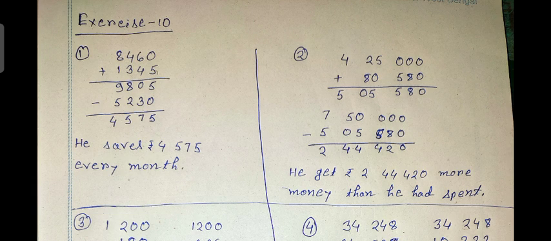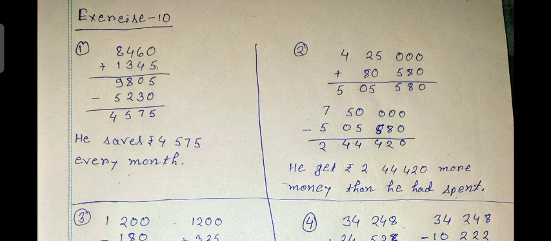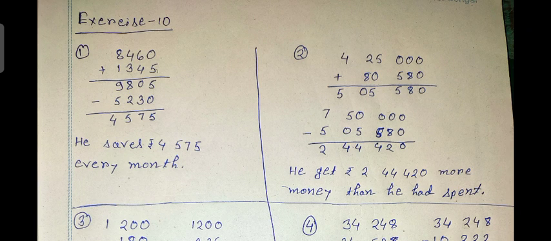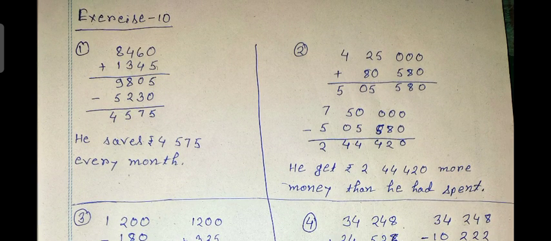First we have to add his total income, and if we add this, we get 9805, and this is his total, and then his total expenditure is 5203. So we have to subtract this number, and he saves 4575 every month. Question number 2.